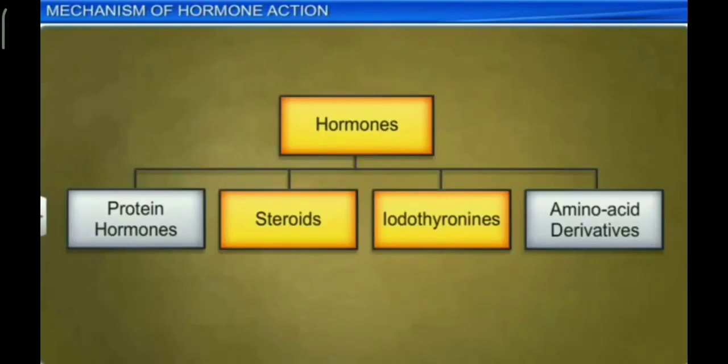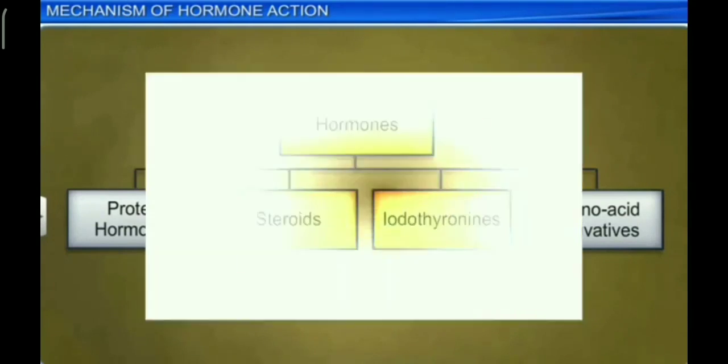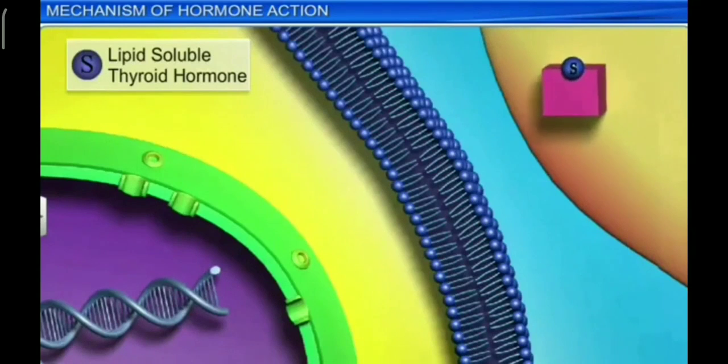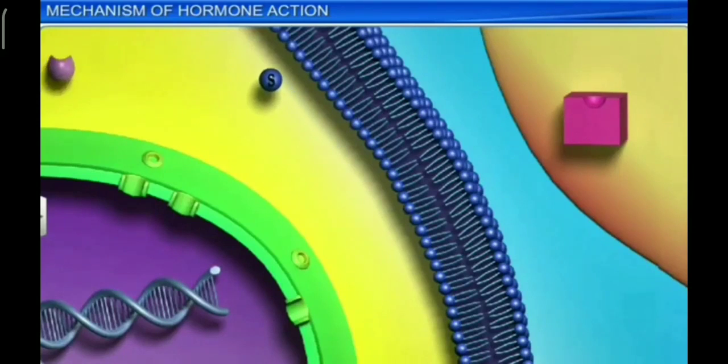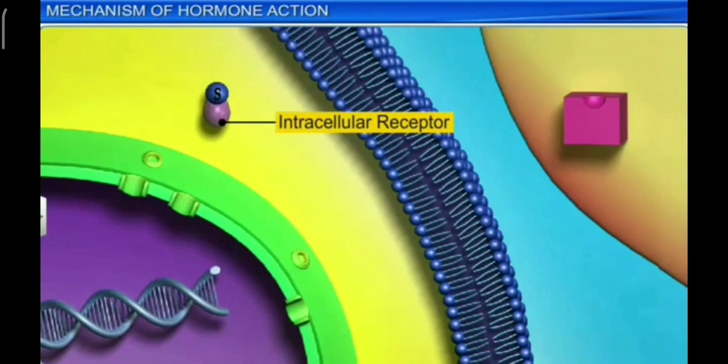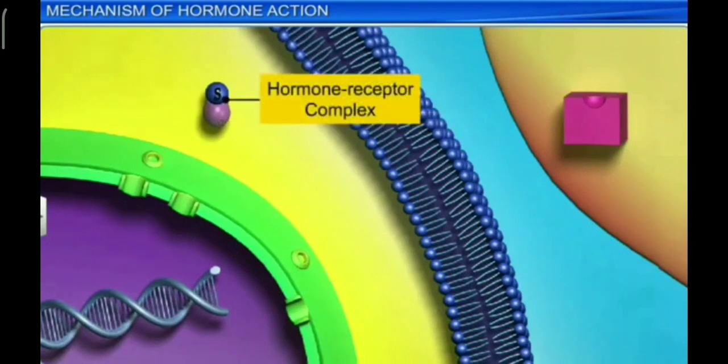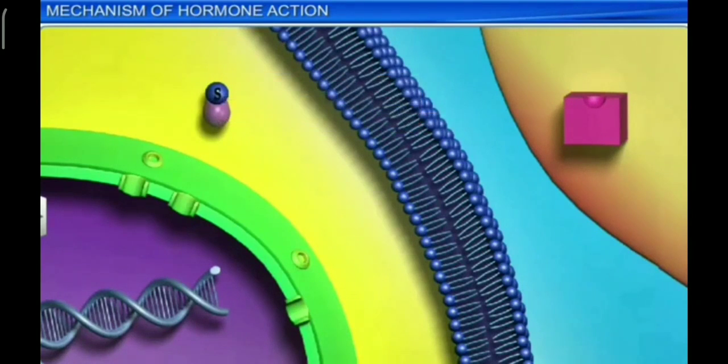Mode of action through intracellular receptors. Steroids and thyroid hormones are lipid soluble and easily pass through the plasma membrane of the target cell into the cytoplasm. Here, in the cytoplasm, they bind to specific intracellular receptor proteins, forming a hormone receptor complex that enters the nucleus.